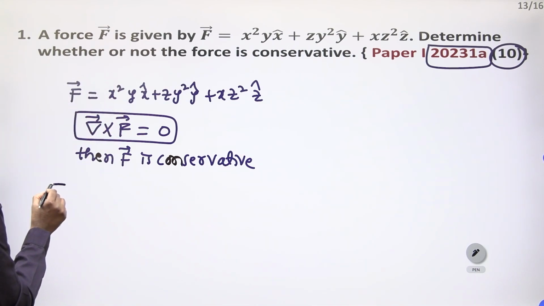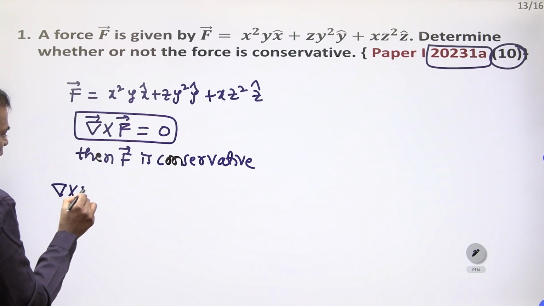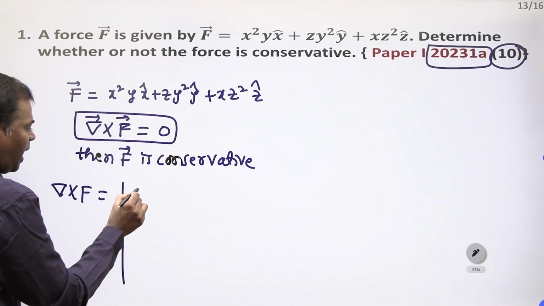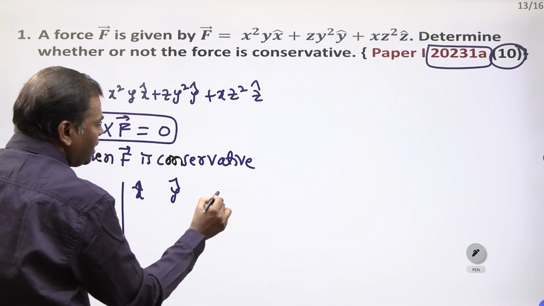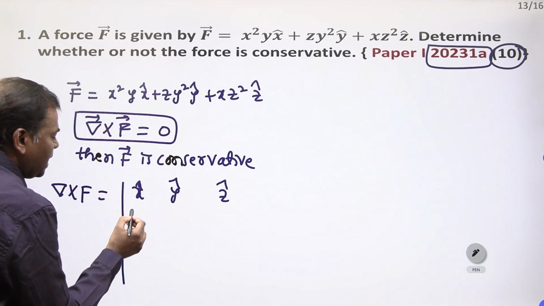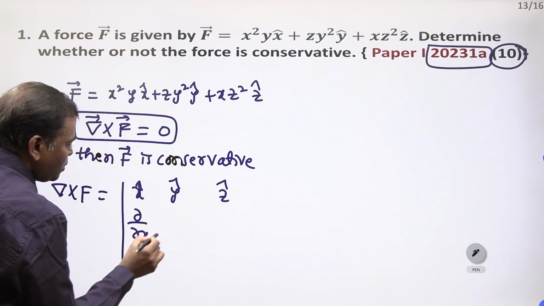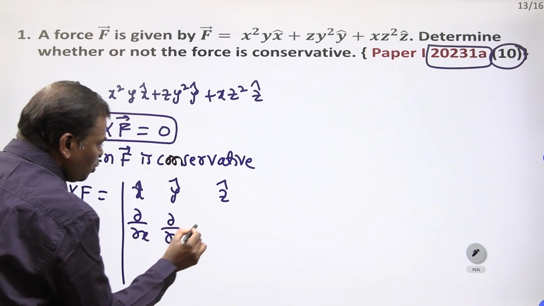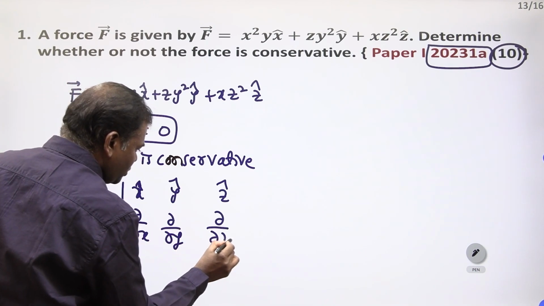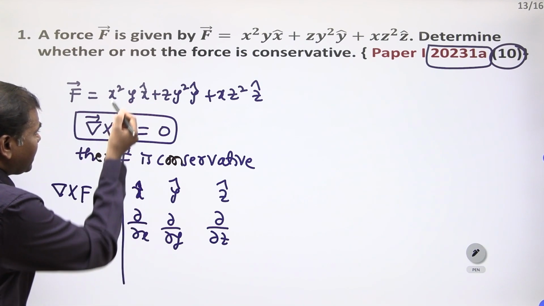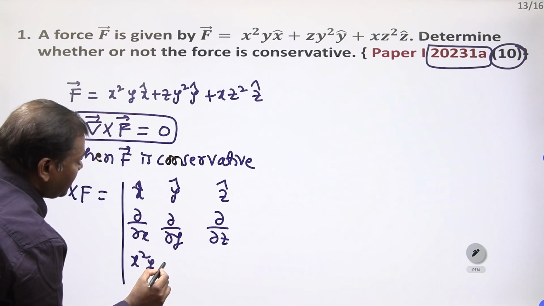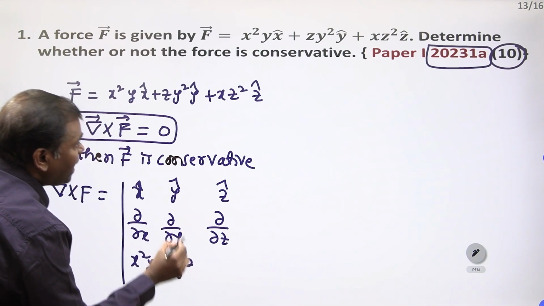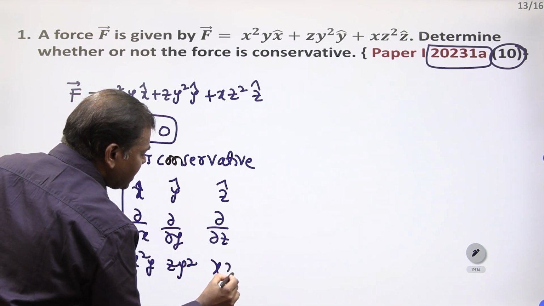What is del cross F? Del is dou by dou x, dou by dou y, dou by dou z, with x cap, y cap, z cap, and the components x square y, zy square, xz square.